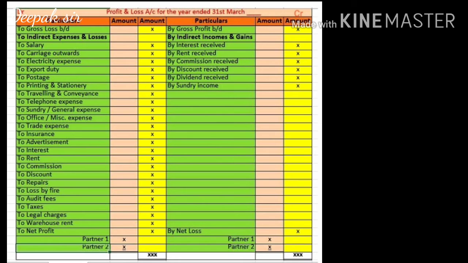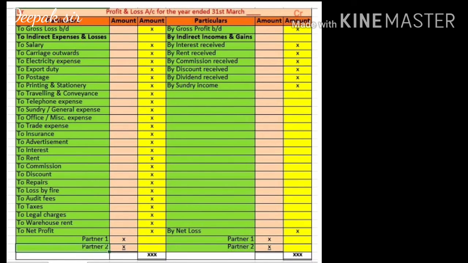These are all indirect expenses. Then a few further expenses are there, such as insurance, advertisement, interest, rent, commission, discount, repairs. Then losses are given, that is loss by fire, audit fees, tax, legal charges, warehouse rent. These are all indirect expenses and losses.